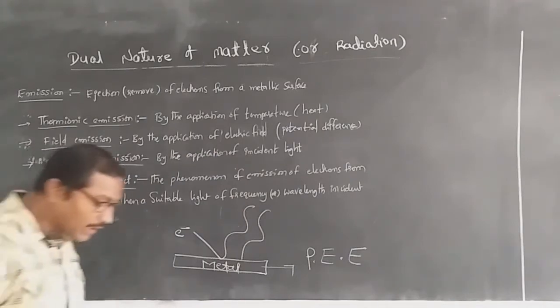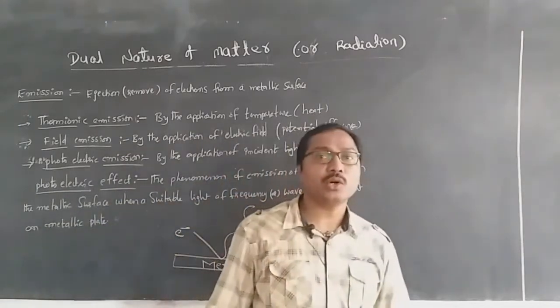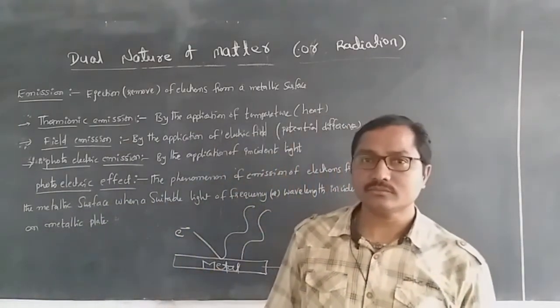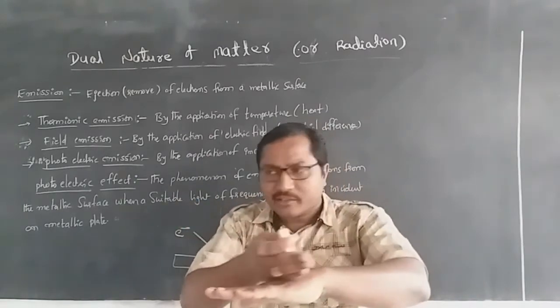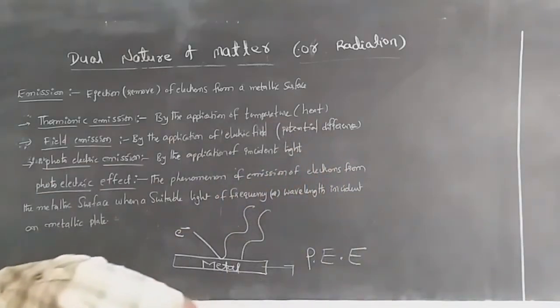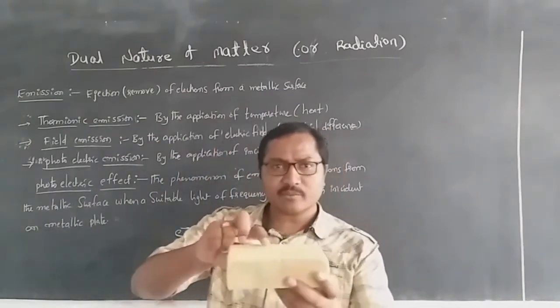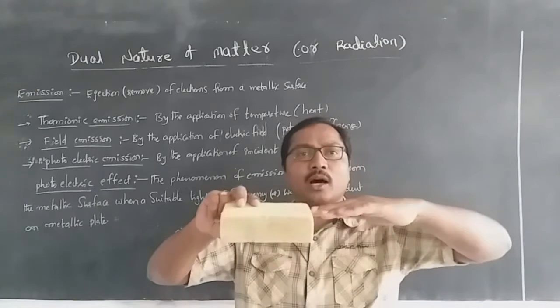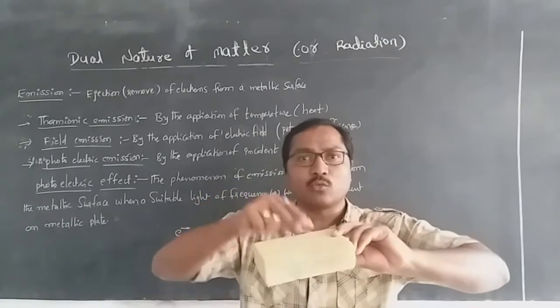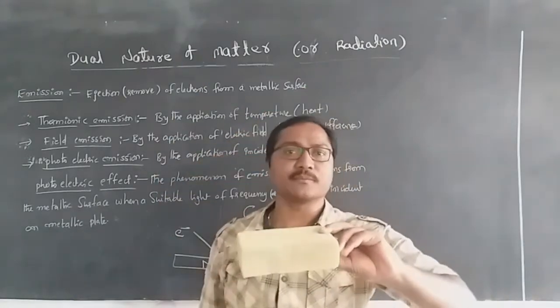Now we will give the definition for the photoelectric effect. What do you mean by that? See, I am having one body, this is one metallic surface. We are having one more metal also. This is one type of metallic surface and this is another type of metallic surface. Now these two are exposed to sunlight only.